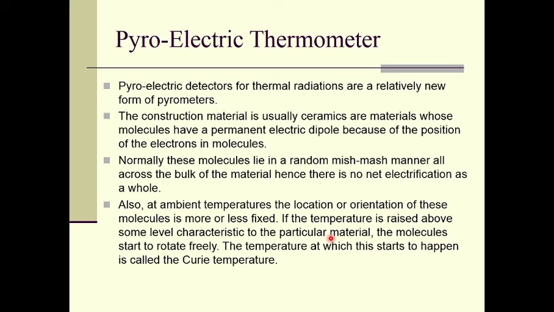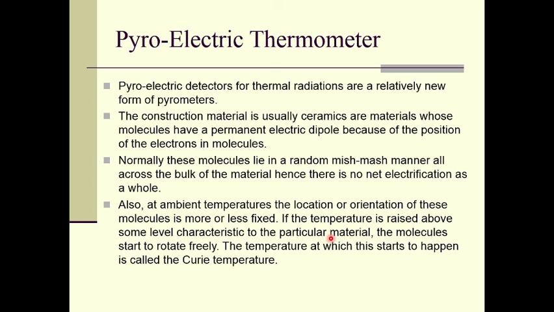If the temperature is raised above some level characteristic to the particular material, the molecules start to rotate freely. The temperature at which this starts to happen is called the Curie temperature, right. Inside this dielectric material, the electric dipole moments of the molecules will be randomly arranged, right.